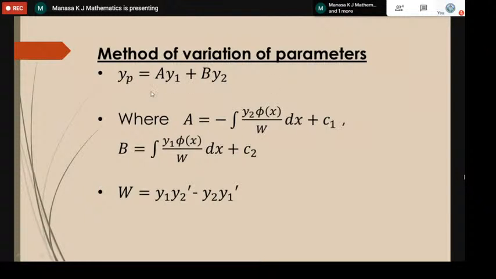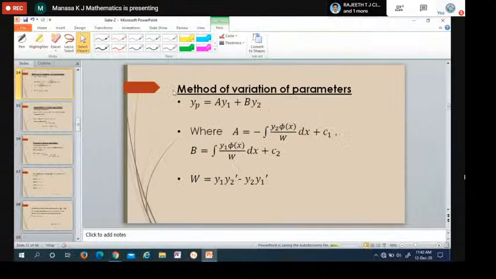Here I have directly started with yp, but you have to find yc, the complementary function. It is the same, so I have not written it. After finding yc, you should find yp. In yc you will get C1 y1 plus C2 y2, where C1, C2 are constants.